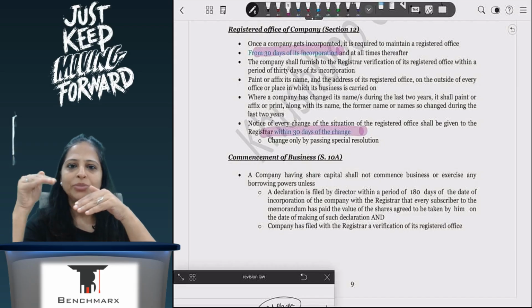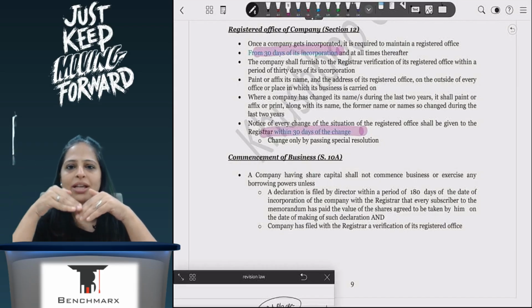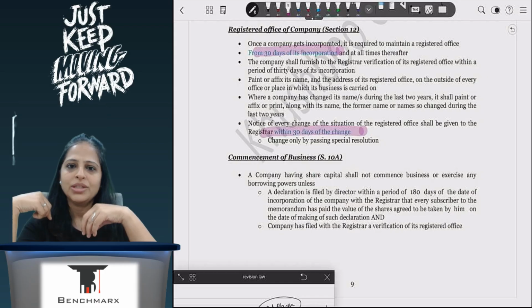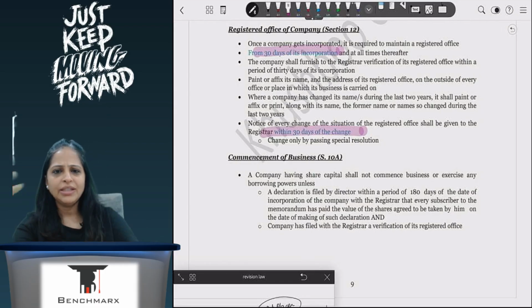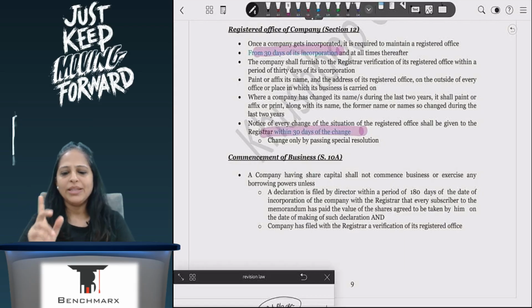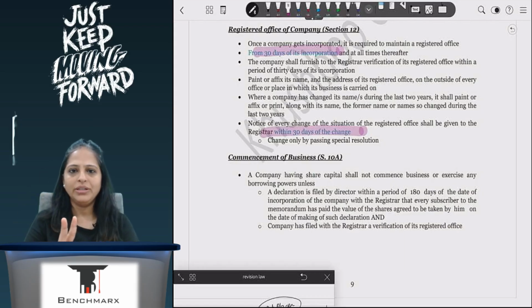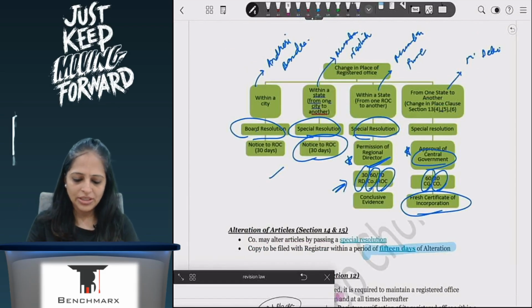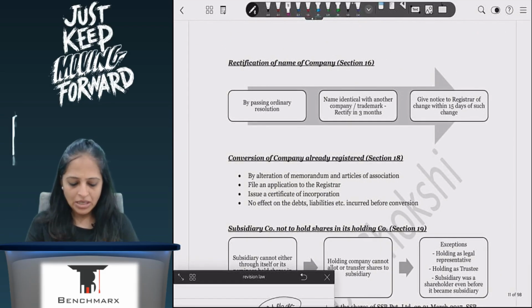So for commencement of business, I have to take the share capital amount within a period of 180 days. If I'm starting to take money from tomorrow itself, then today as a promoter I will have to put in 50,000, 1 lakh, whatever I've agreed, and pay that to the company. So for commencement of business there are two important things. One is the promoters have to pay within 180 days. Second is the registered office address has to be given to ROC within a period of 30 days. So these two things are important.